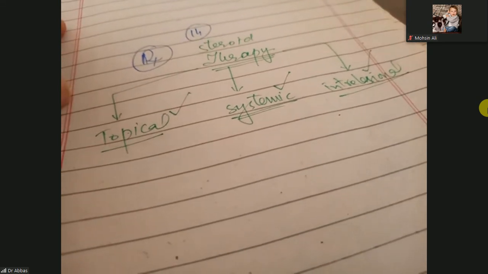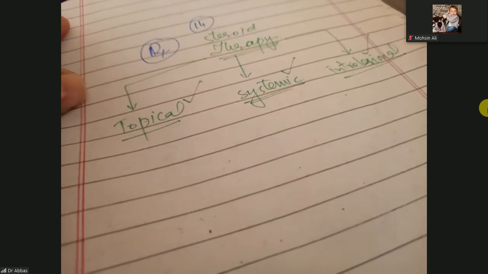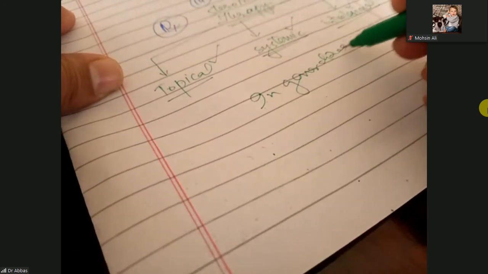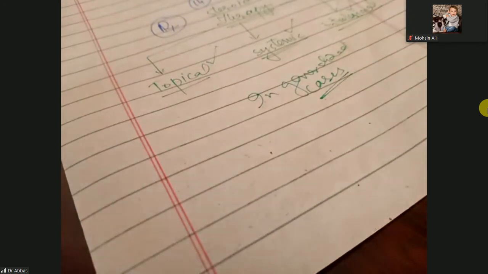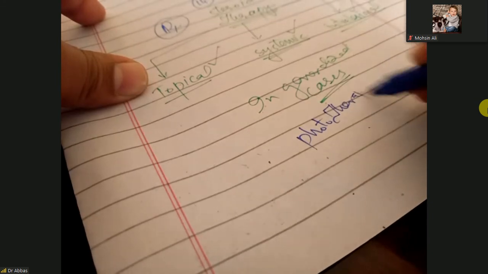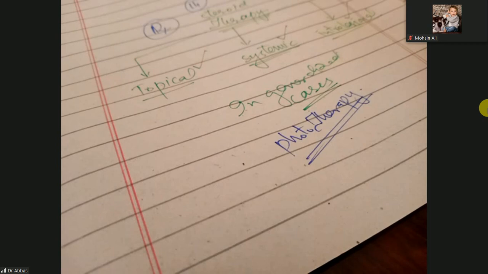Other options are azathioprine or dapsone. In generalized cases, meaning it is present all over the body, you can give phototherapy, because we have studied that there is actinic lichen planus, which affects exposed areas of the skin.